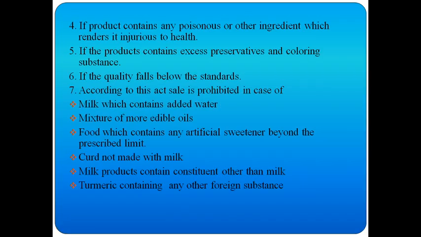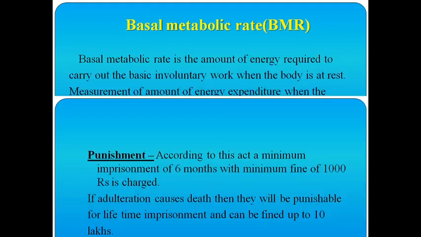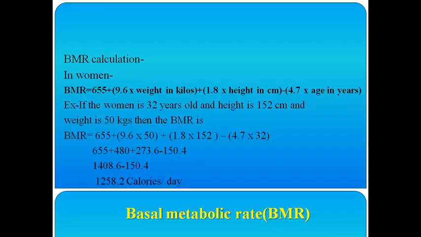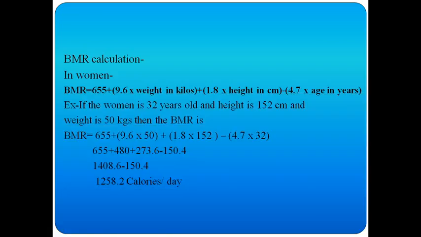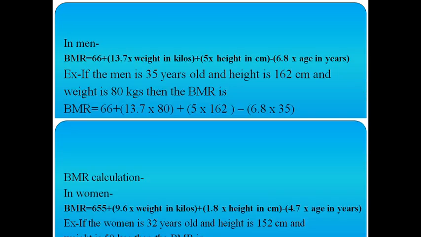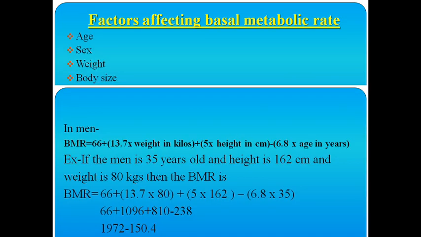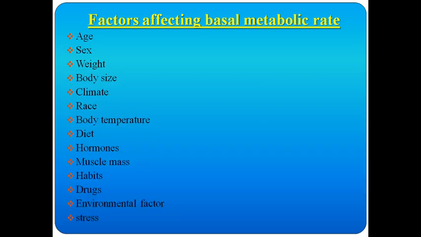Okay, see, basal metabolic rate, how to calculate. There is a formula for women separately and for men separately. And what are the factors affecting the basal metabolic rate? We have seen age, sex, weight, body size, climate, race, body temperature, diet, hormones, muscle mass, habit, drugs, environmental factor and stress.